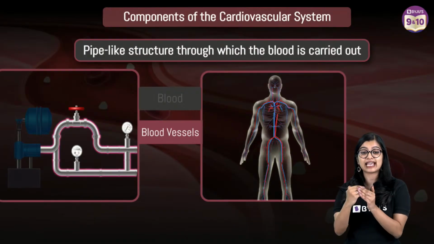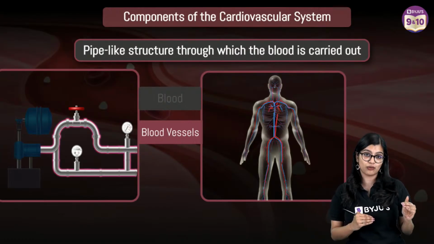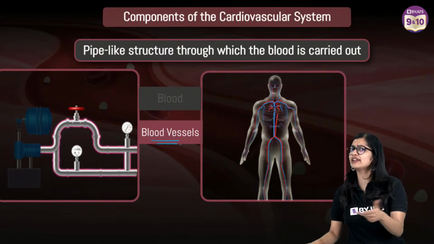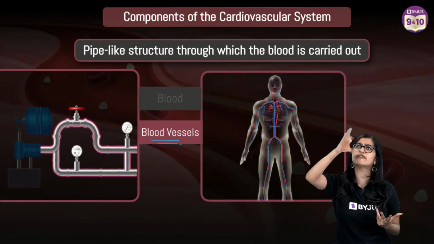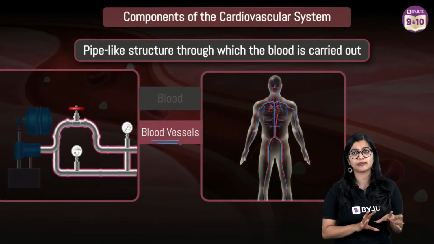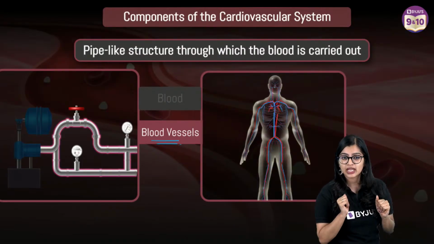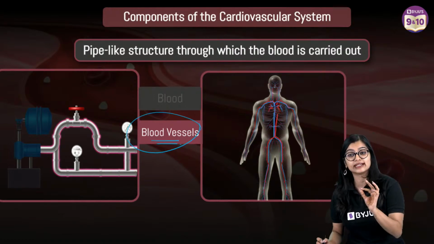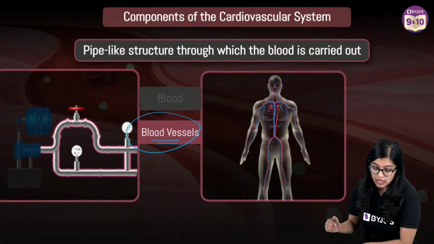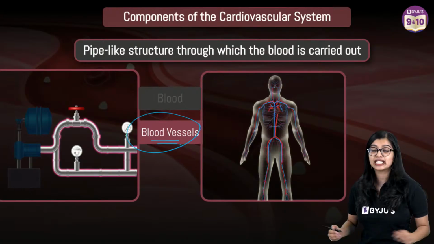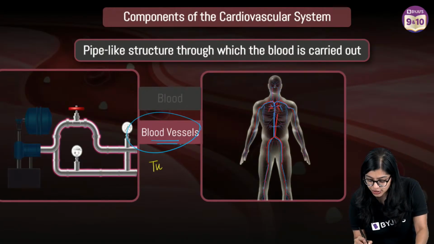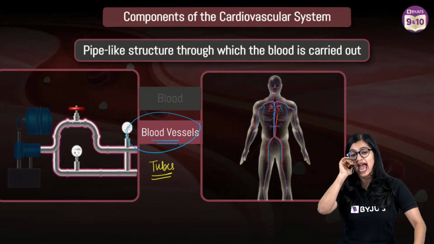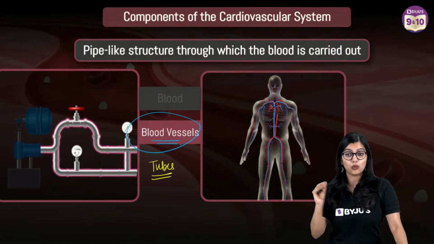That is to understand the second component of our cardiovascular system, which is the blood vessels. Now we know blood is transporting materials to different cells in different parts of the body. But how is this blood moving? Blood is able to move because there are pathways or tubular structures which help in navigating the blood, and these tubes allow the blood to move through them. This is what we understand as blood vessels.